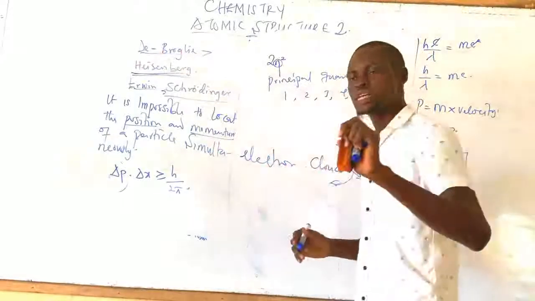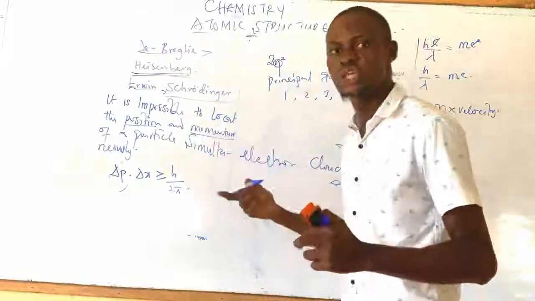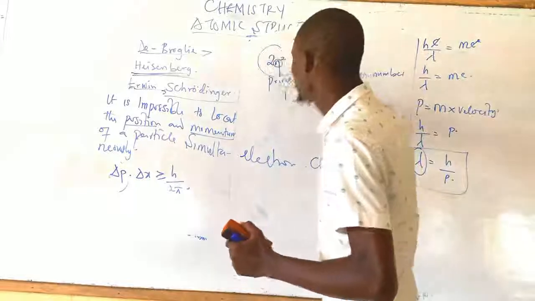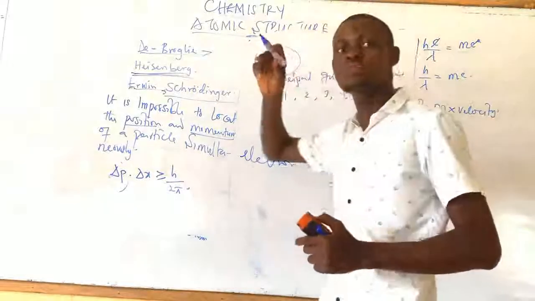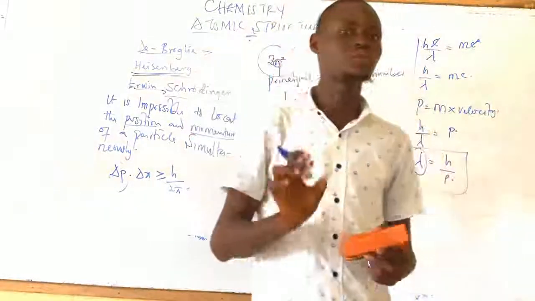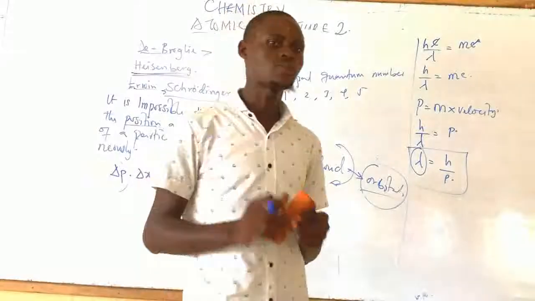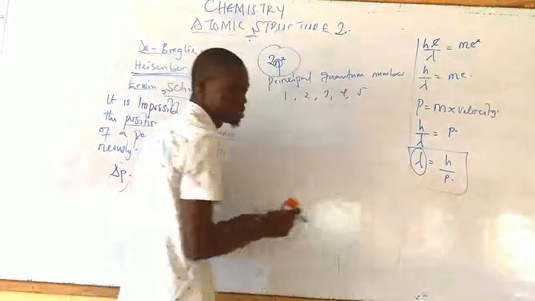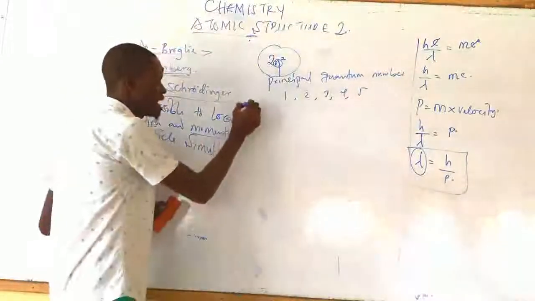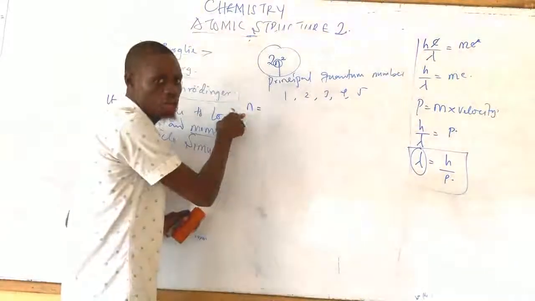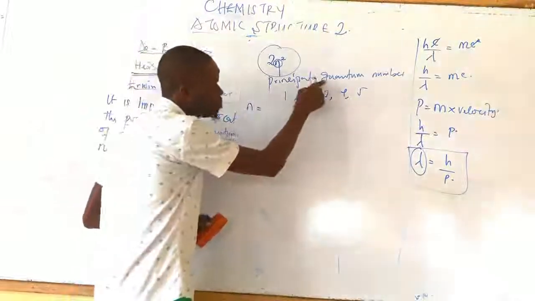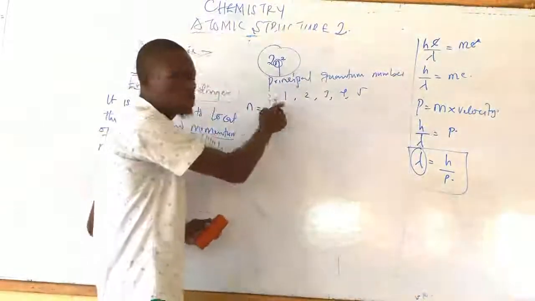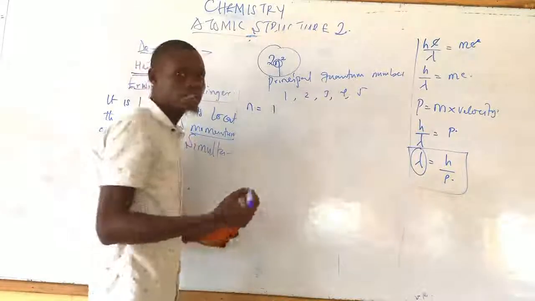So, Bohr made us understand that the maximum number of electrons that an energy level will contain is equal to this formula, 2n squared. Now let's try to break it down. What he's trying to say is that n, don't forget, this principal quantum number represents the energy level. If n is equal to 1, it represents the first energy level.